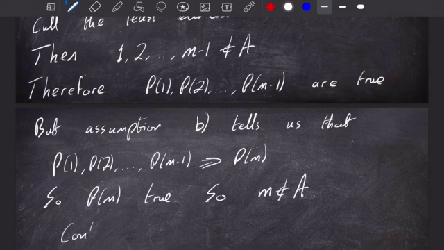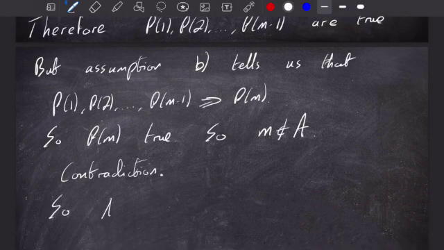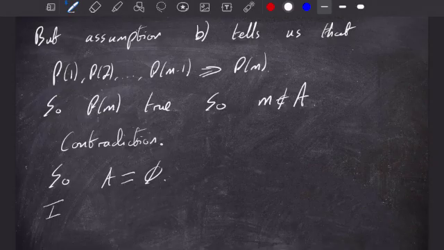But this is a contradiction because we have that m should be the least element of A. So the only thing we can conclude is that A is the empty set, which proves that P(n) is true for all n in ℕ, which proves the theorem.